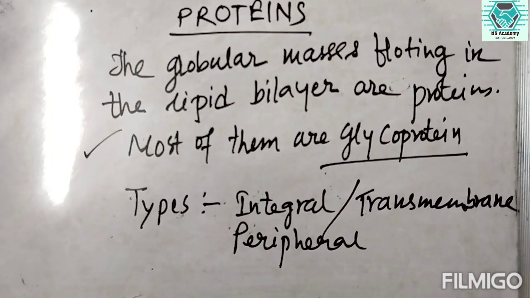If we classify, there are two basic classifications. Number one is the integral protein, or we can also call them transmembrane protein, and number two is the peripheral protein. So these two major categories of proteins are found in the cell membrane: integral or transmembrane protein and peripheral protein.